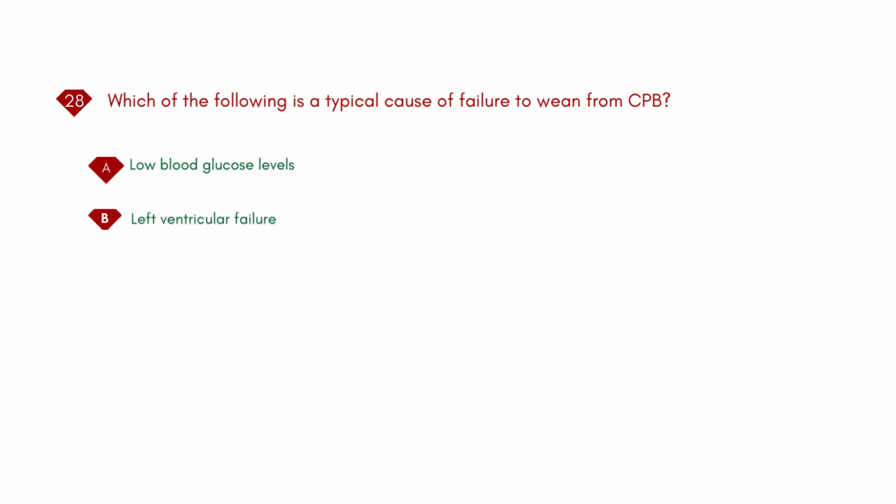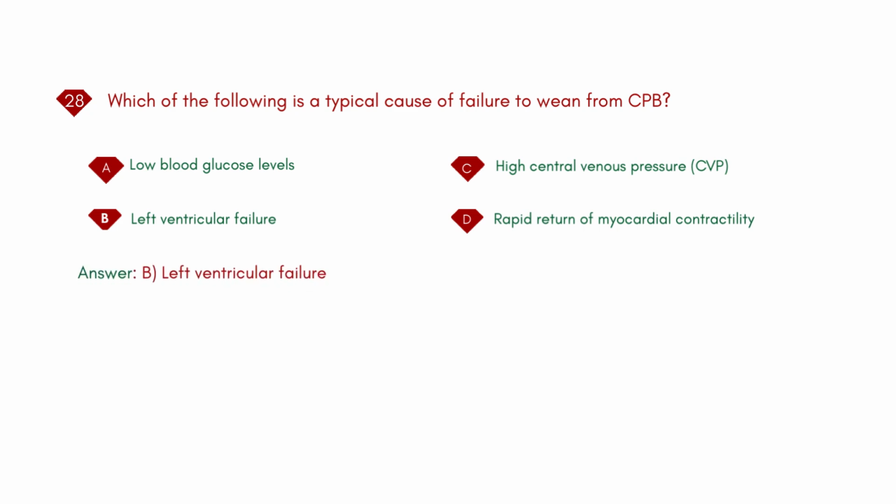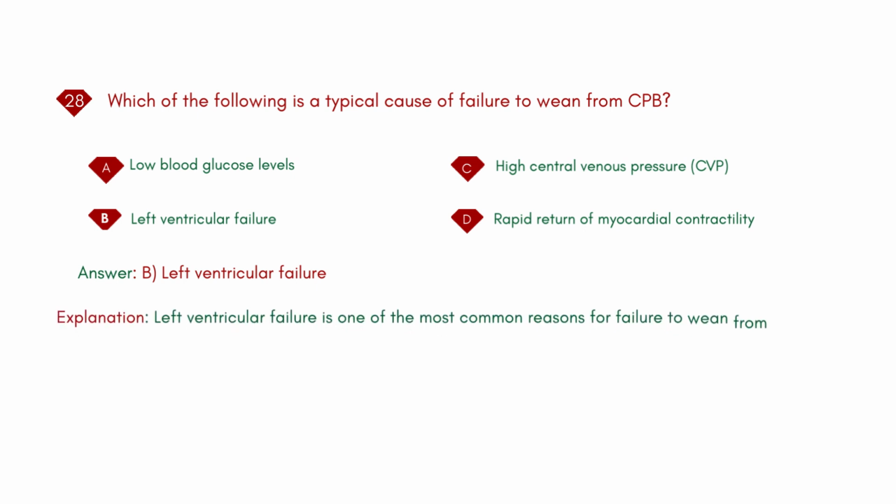Which of the following is a typical cause of failure to wean from CPB? A. Low blood glucose levels. B. Left ventricular failure. C. High central venous pressure, CVP. D. Rapid return of myocardial contractility. Answer: B. Left ventricular failure.